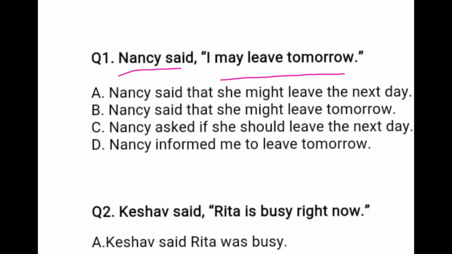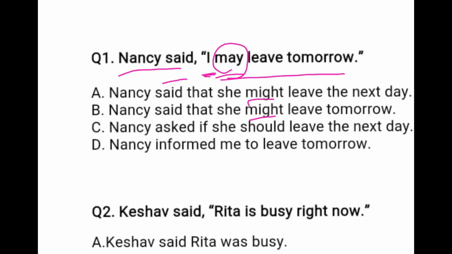reporting verb is in the past tense, and in reported speech there is use of modal auxiliary may. When there is past tense in the reporting verb, then you have to change modal auxiliary may into past. So you have to come to know may is changed into might. Might is also used here in two sentences. It means that the answer is in option A or in option B. But you have to see other things also.